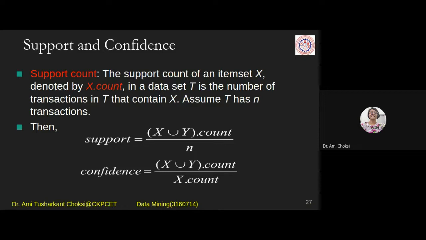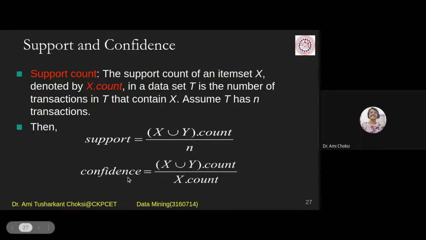So X union Y dot count, and upon N. What is N? N is the total number of transactions. Here we'll be considering small examples, like say maximum 10 or 15 transactions will be given to you, and for that we need to calculate this support, right? But in real life we'll not be having this much small data. Okay, we'll be having thousands of rows. That we can do. We should know the procedure, right? Okay, so that is what the support is.